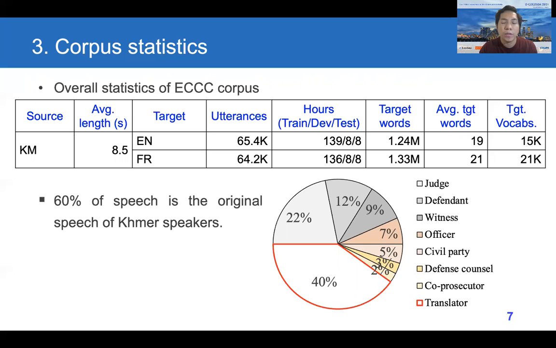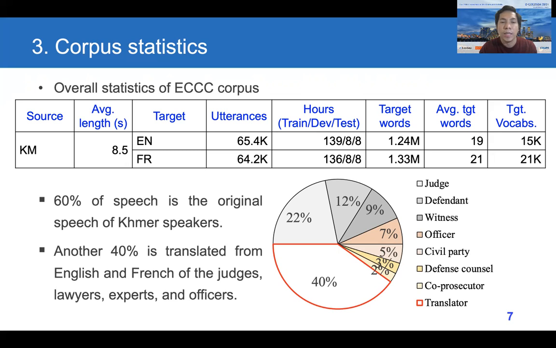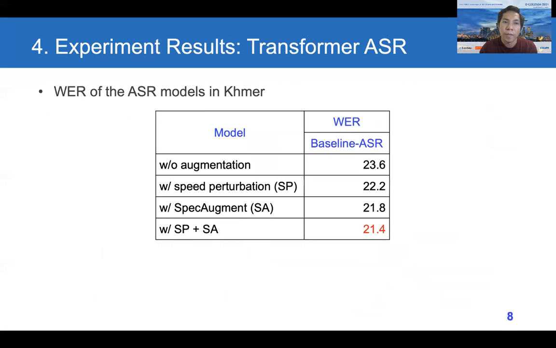However, it has two main important parts. The first one is that 60% of the speech is the original speech from Khmer speakers. And the other 40% is the speech of the translators from English and French speakers, including judges, lawyers, experts, and officers.